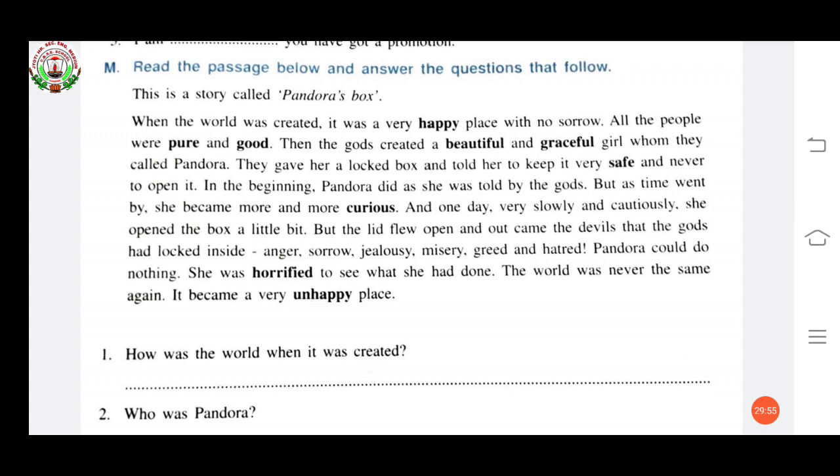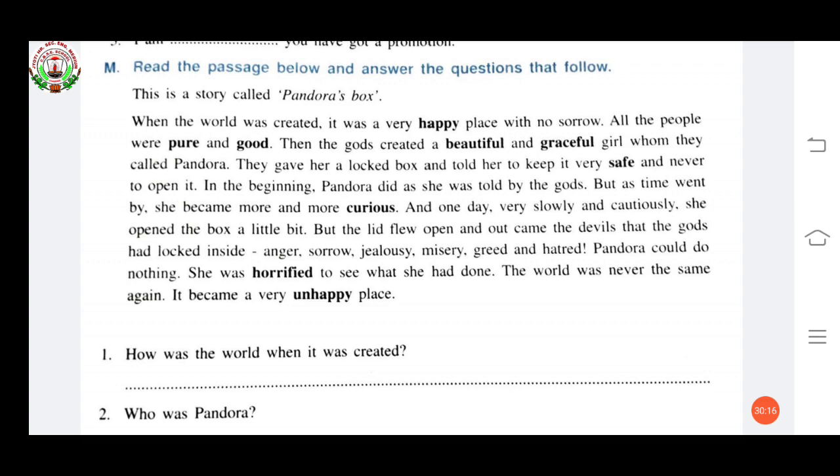In the beginning, Pandora did as she was told by the gods. But as time went by, she became more and more curious. And one day, very slowly and cautiously, she opened the box a little bit.